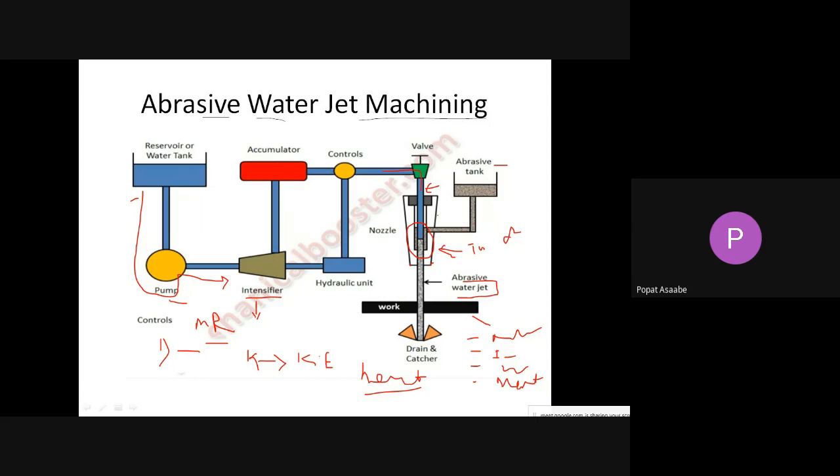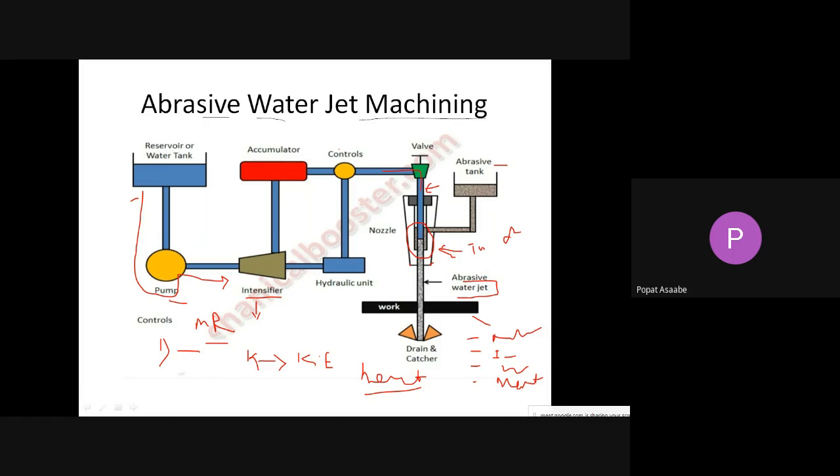Again, the application of water jet machining: we can use this machining process for fine drilling. Also it is used for machining of semiconductors. Any type of profile we can generate with the help of this machining, and also we can machine brittle materials like glass, ceramic, and refractories. These are the simple applications of water jet machining.